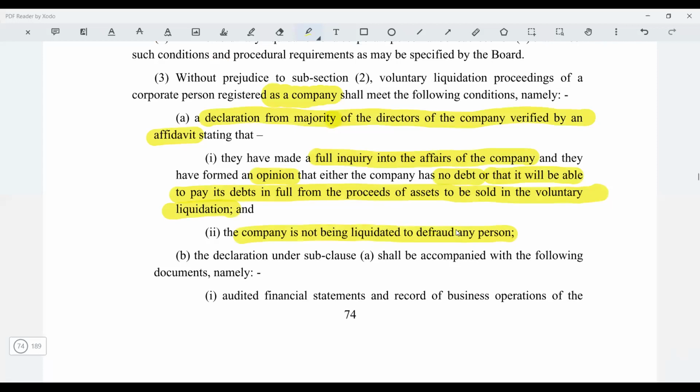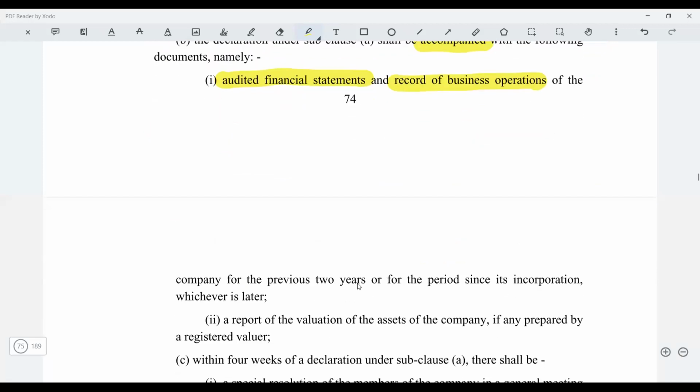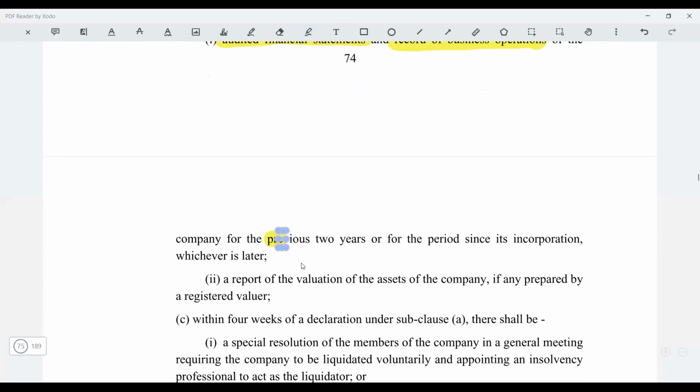Got this? So first and foremost is the declaration. Apart from the declaration, it will be accompanied with the following documents. One is what? The audited financial statements and the record of business operations. Now, what is the record of business operations? There can be other attachments which can be required by the NCLT, like the bank account details and all those things, of the previous 2 financial years.